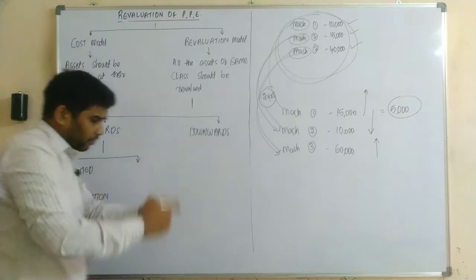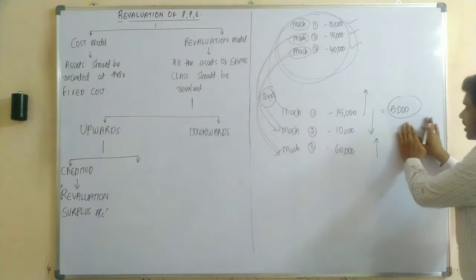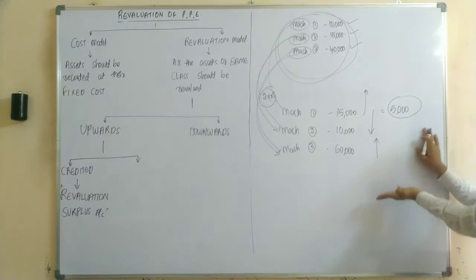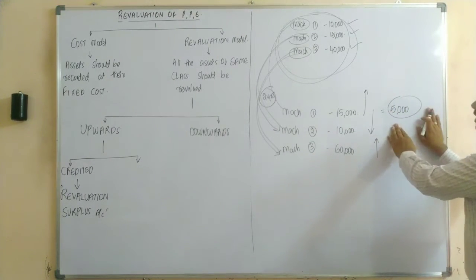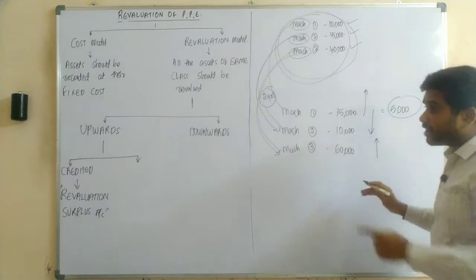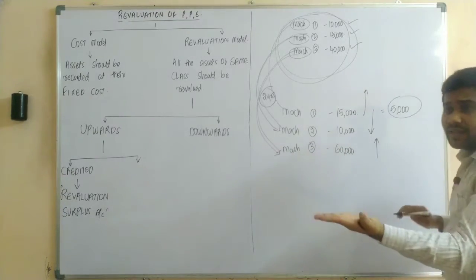So whenever an asset is revalued upwards, that difference amount should be credited to your revaluation account. What is the meaning of crediting to revaluation account? Let us understand here. As this asset was revalued upwards, upon recording the journal entry, what are you going to record? As it needs to be credited to revaluation account, it means the asset is increasing.